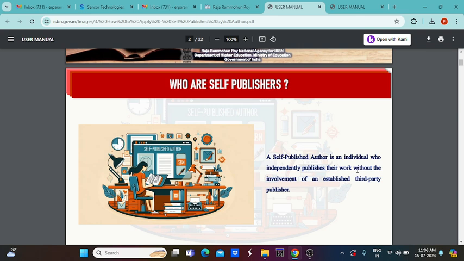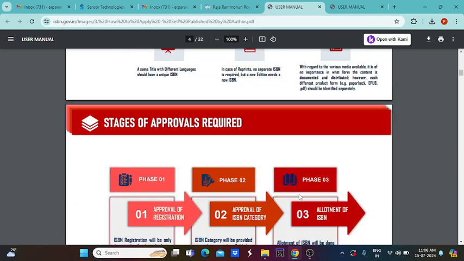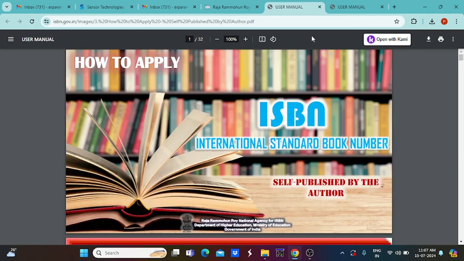That is, any individual person independently publishes without getting any approval from any other institution or any third party. We can publish whatever new information or books we want to publish. Everything can be applied, and we can publish our publications or new books. So in this category, you can apply.